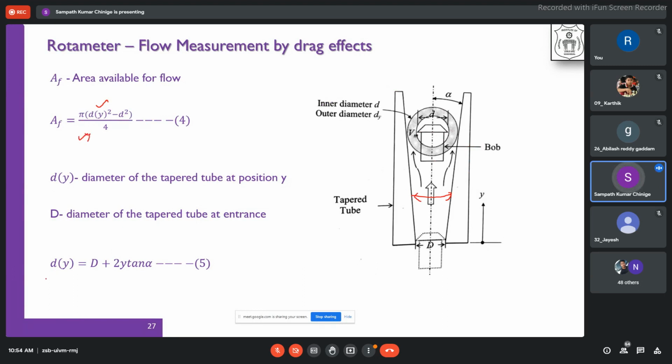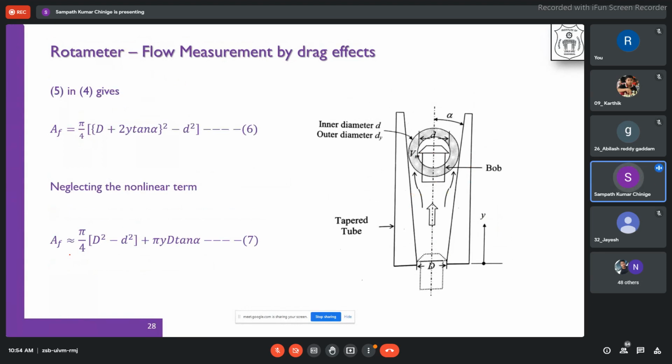So how do you find out the diameter of the tube? It is a function of the inner opening D plus 2y tan alpha, where y is the vertical position. It's a simple geometrical, mathematical equation. If you draw the trigonometric figure there, then obviously you'll be able to find out how you get that diameter.